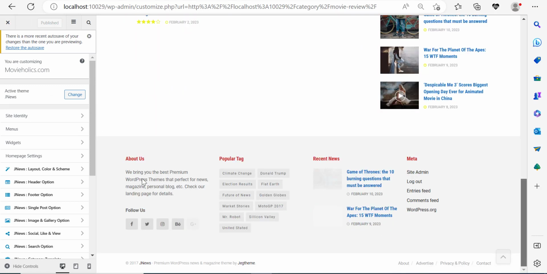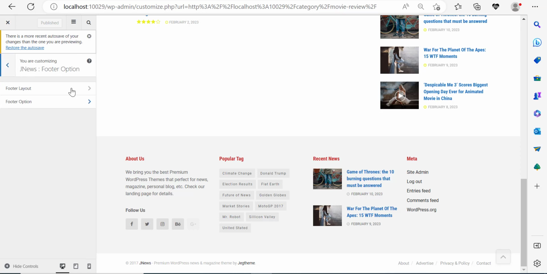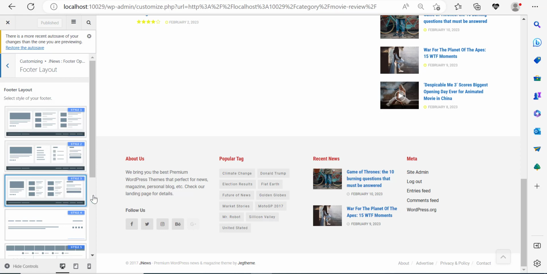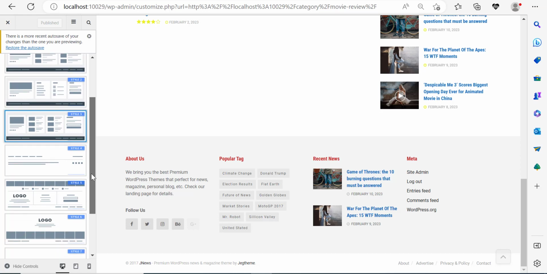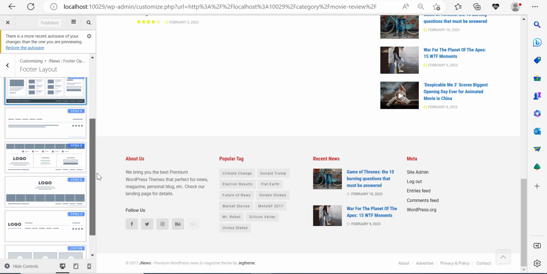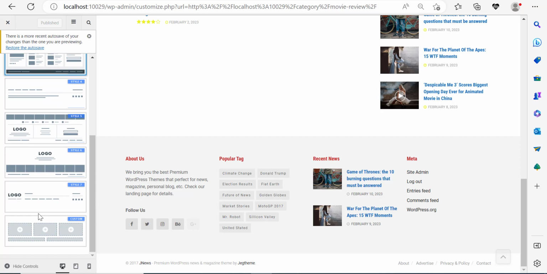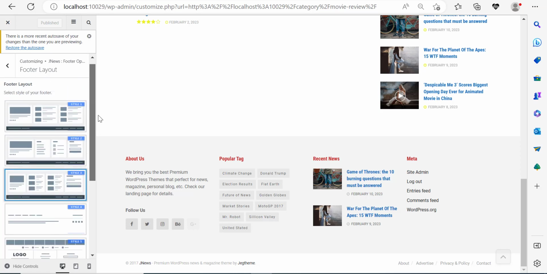Now, this is the footer over here. And so I'm going to click on Jnews footer option. So let's first of all have a look at the footer layout. Now, the footer layout that we're using right now is this one over here, style number 3. But you can definitely use a different footer layout. Now, you have over here 7 layouts. And you also have the option of making your own footer. So you can customize your footer according to what you like best.